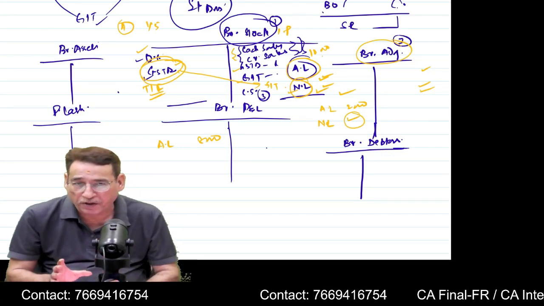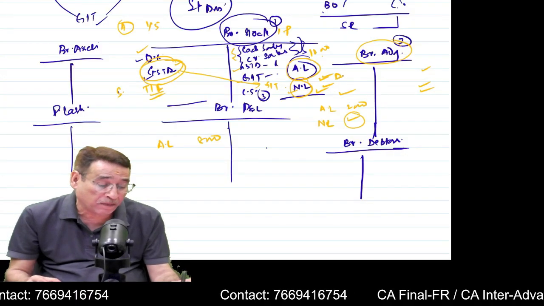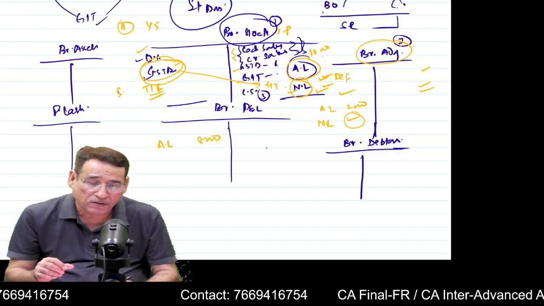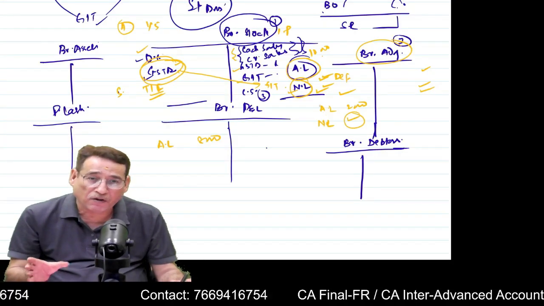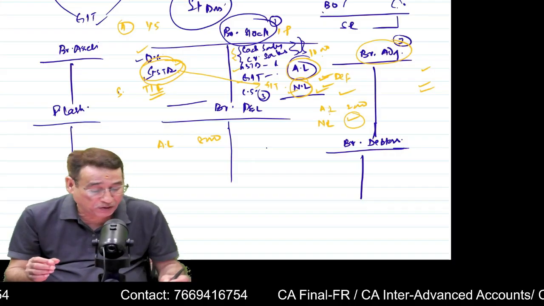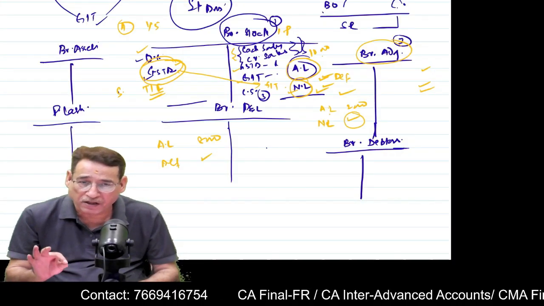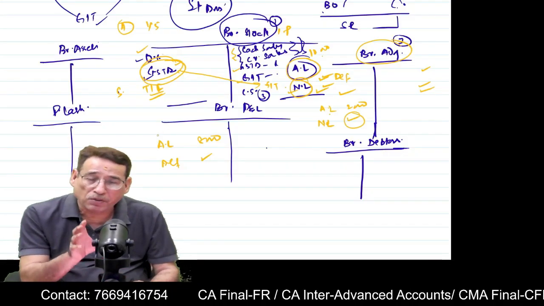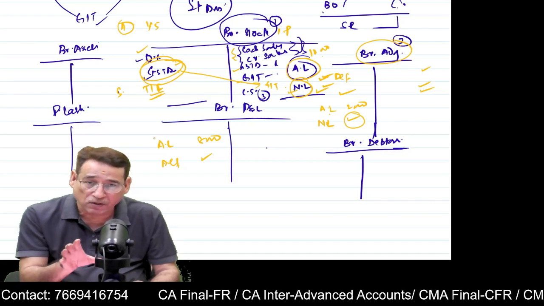Another important point. If we have deficiency as the balancing figure, the treatment of deficiency is similar to abnormal loss. We are going to take the loading. We are going to put the loading on the debit side, of course, if there will be deficiency, and we are going to take the deficiency at cost on the debit side of profit and loss account. Is it clear to you or not? These are the important points which you need to take care of as far as branch account is concerned. Is it clear to you or not?